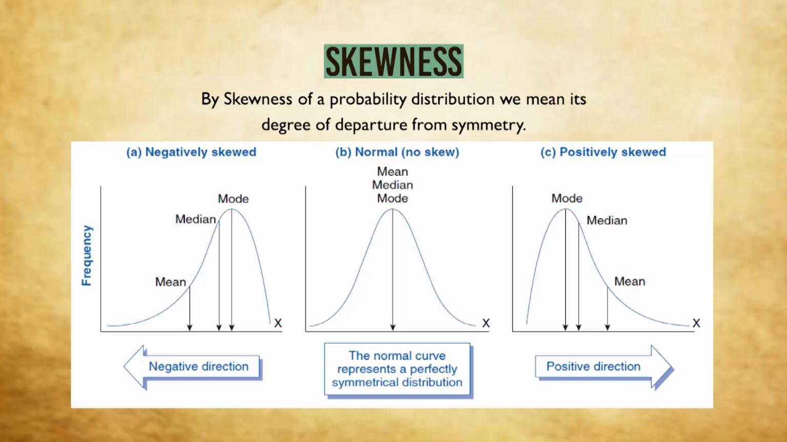It can very easily be seen that for a symmetric distribution, mean, median and mode are same. For a positively skewed distribution, mean is greater than median and that is greater than mode. On the other hand, for a negatively skewed distribution, mean is less than median and that is less than mode.